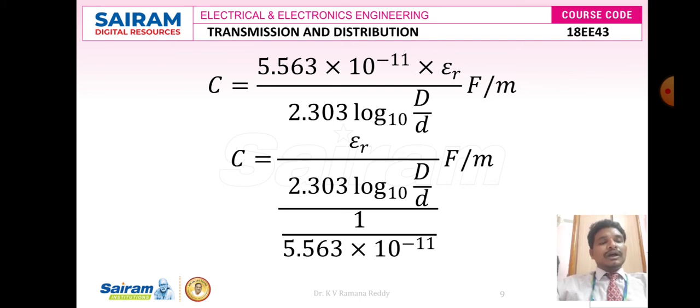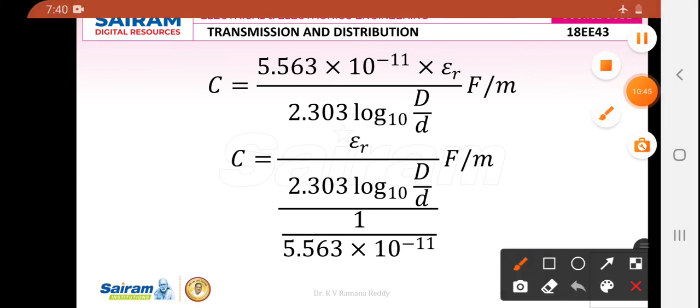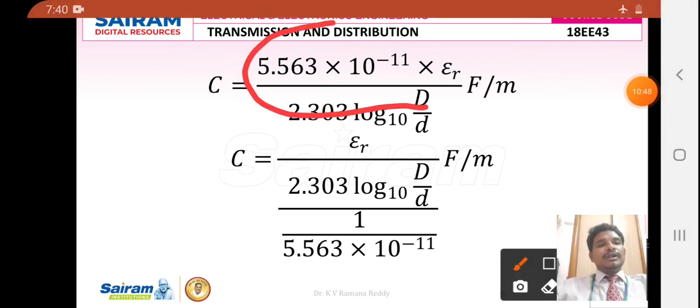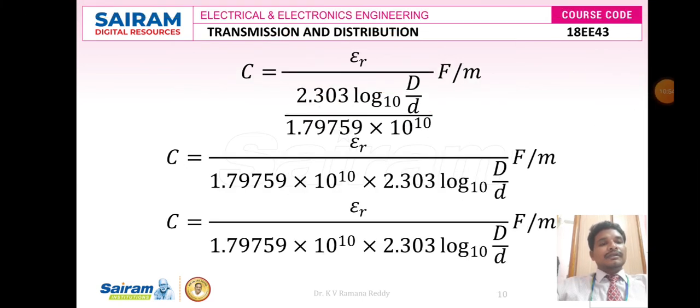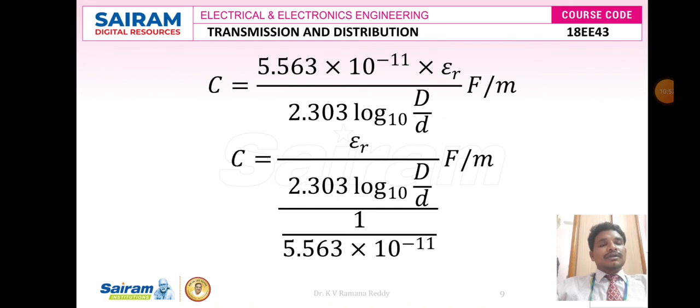Again, the numerator value 5.563 into 10 to the power minus 11 I can send into the denominator. We can write it like this: epsilon r divided by 2.303 into log of base 10 into capital D divided by small d, divided by 1 by 5.563 into 10 to the power minus 11.